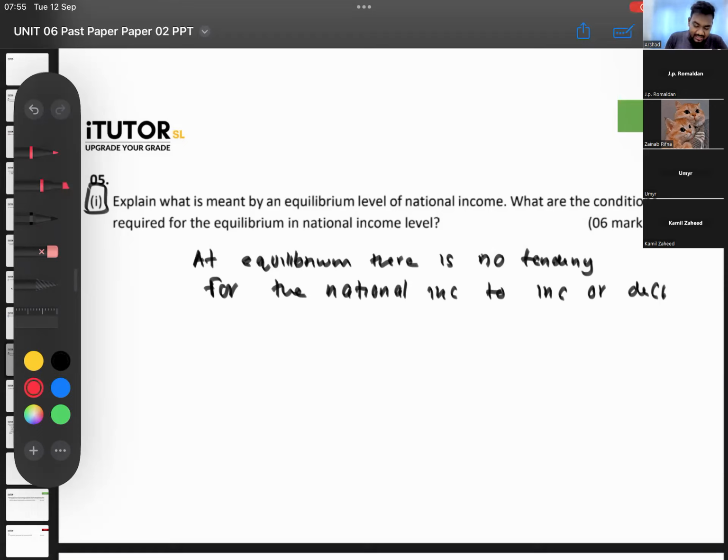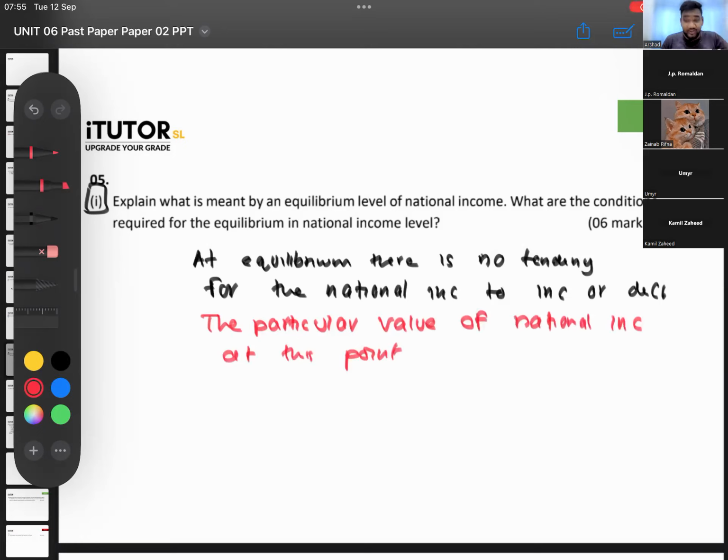Then you can say the particular value of national income at this level or at this point, right? At this point where there is no tendency for it to increase or decrease, at this point is known as the equilibrium level of national income. Just go through the answer, guys. You will see a very simple answer.